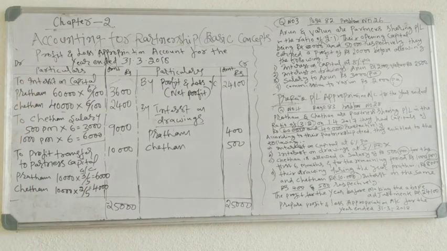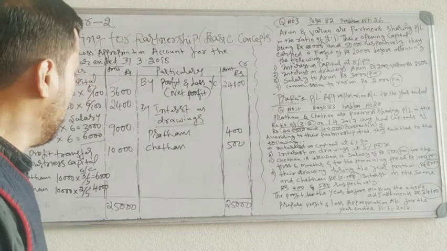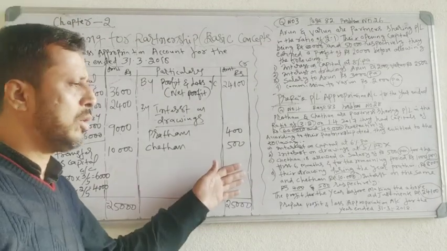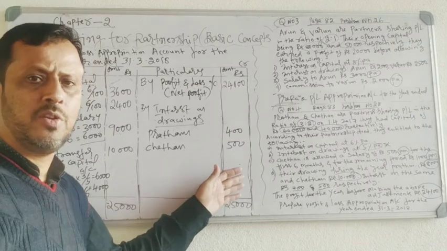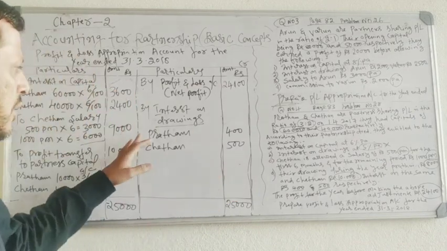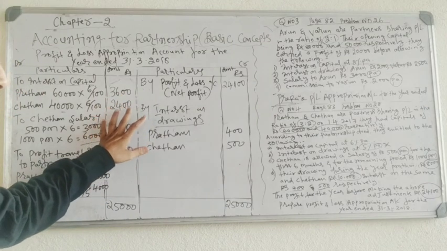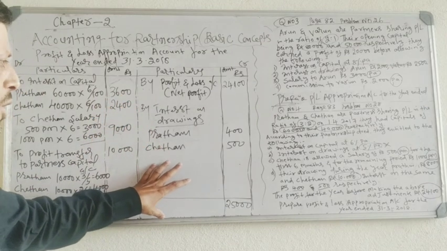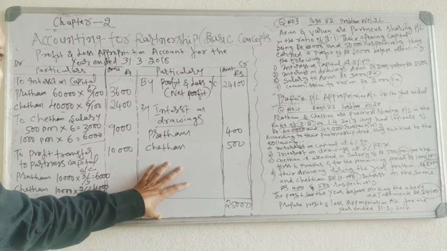Okay, this is the problem you have to learn for 6 marks. Next class we will continue one more problem. After that we have one more topic in this chapter, that is calculation of interest on drawing. We will go for the interest on drawings calculation. So today's class, this is the topic you have to learn and you have to practice. Thank you.